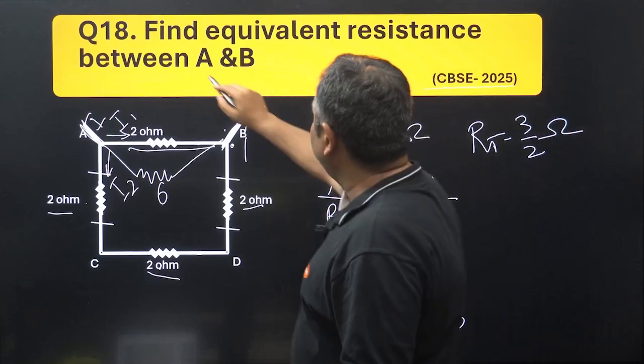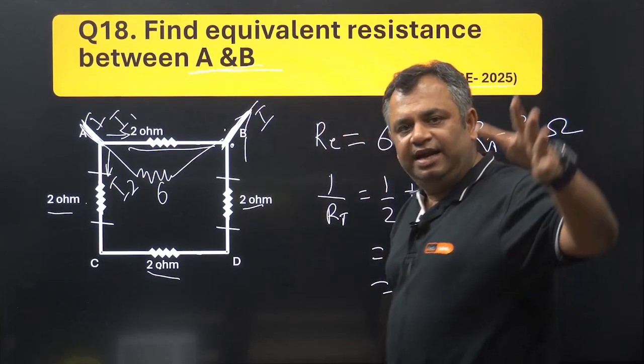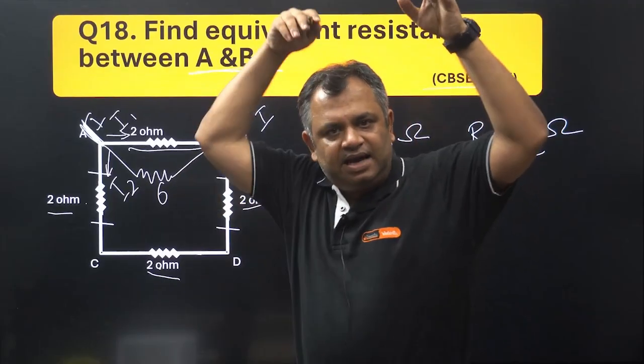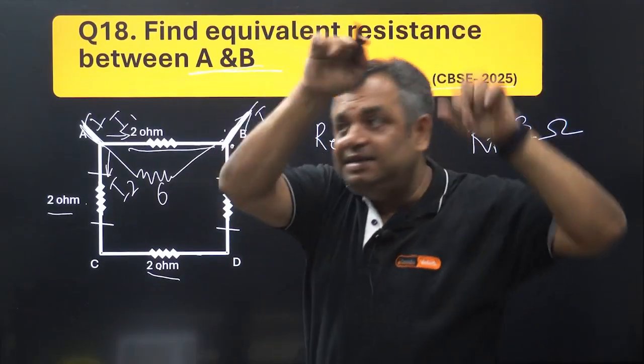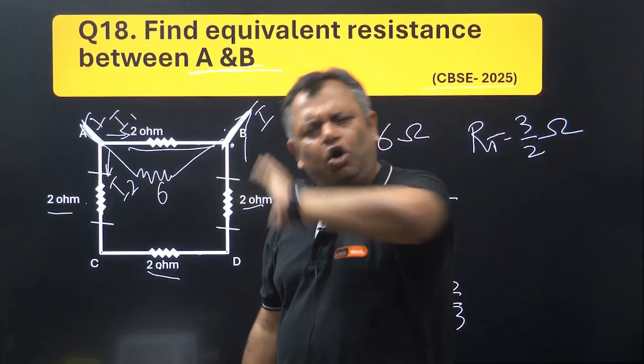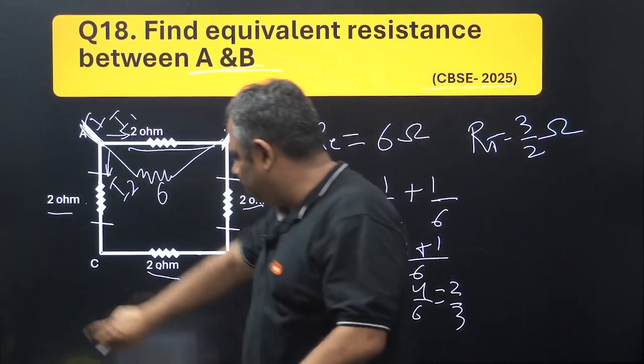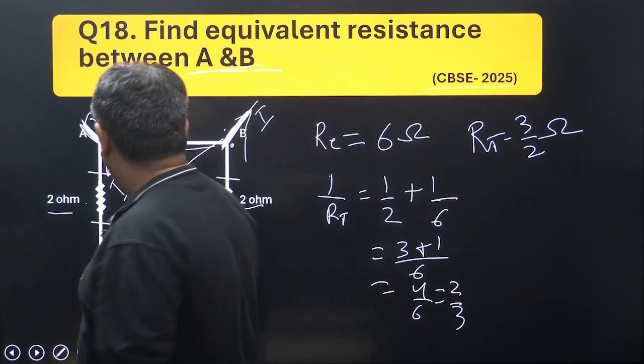So very important, between A and B. Whenever they say between A and B, pick a point and make the current flow from there, and see what all resistances the same current is passing. They all would be in series, and you calculate the equivalent resistance of it. Okay? All right.